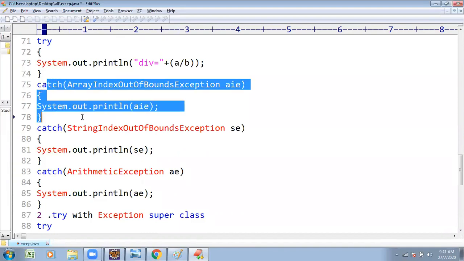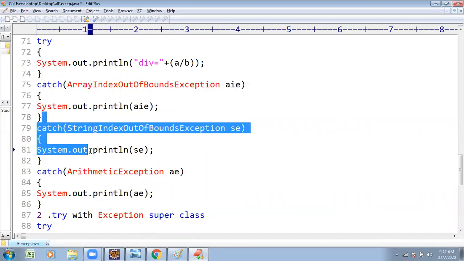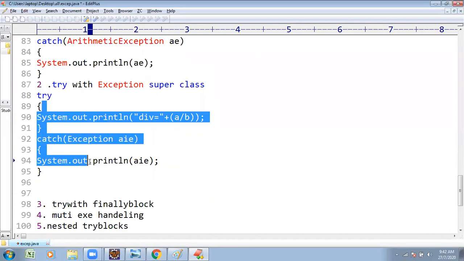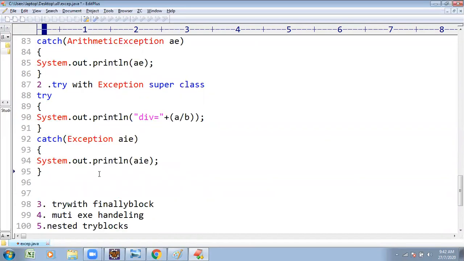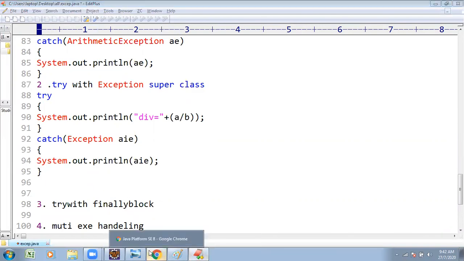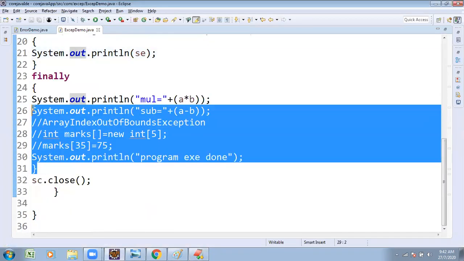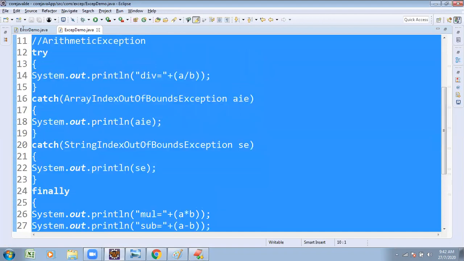Primarily, what was written looked like this: one try with multiple catch blocks. Similarly, they are writing here also. Instead of that, we are using the exception superclass. So whether the exception is handled or not handled, the finally block logic also executes.